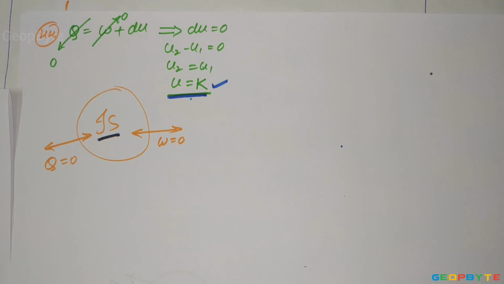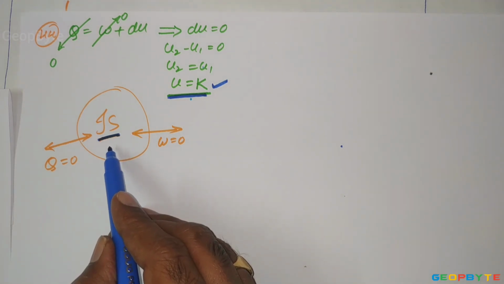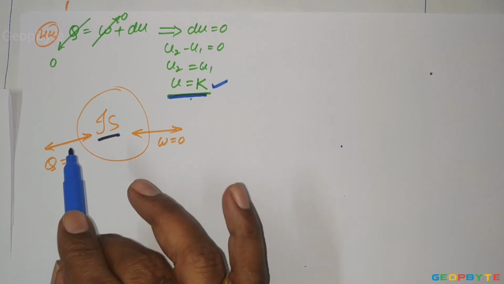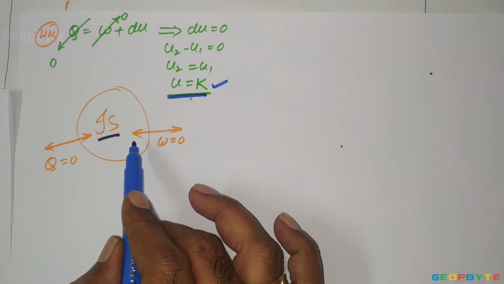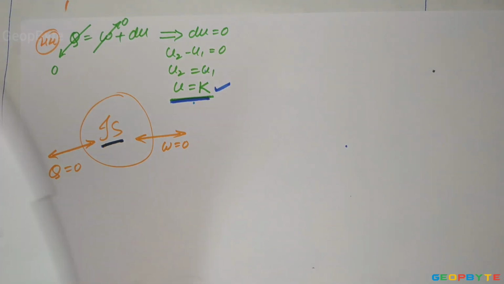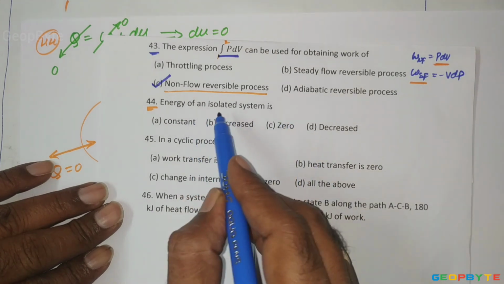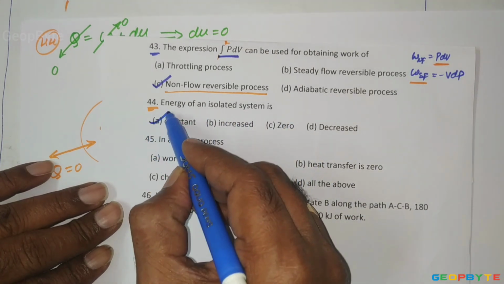Like that, in the universe, one form of energy can be converted to another kind of energy, but nowhere in the universe can energy be created or destroyed. So anyhow, the energy of an isolated system remains constant.